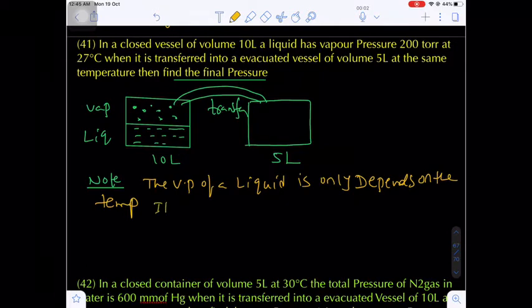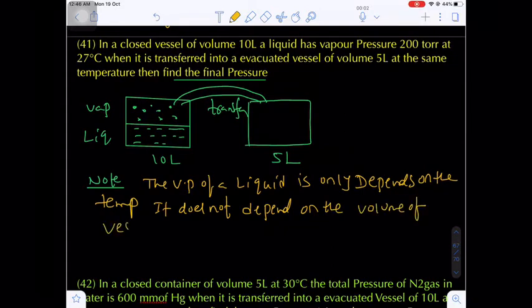Now it does not depend on the volume of the container, volume of vessel. Just now I told you, the amount, shape and size of the vessel do not matter. Are you getting my point?